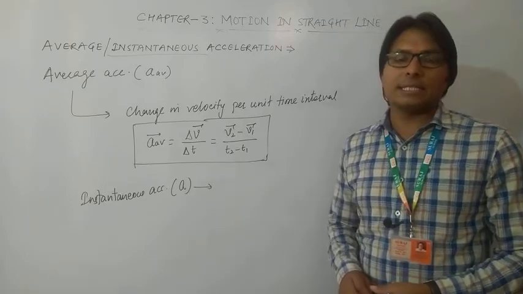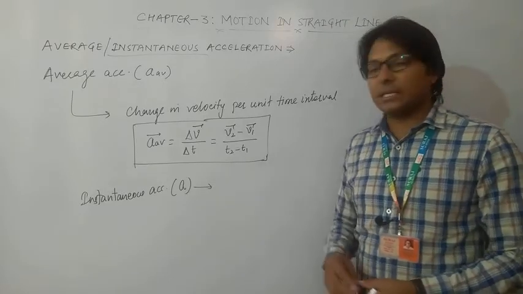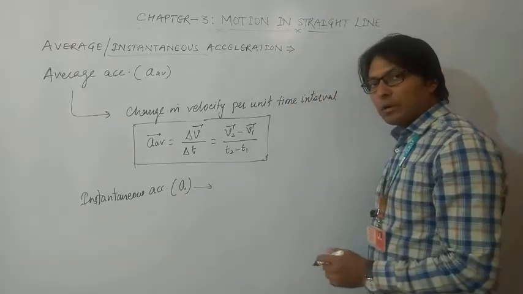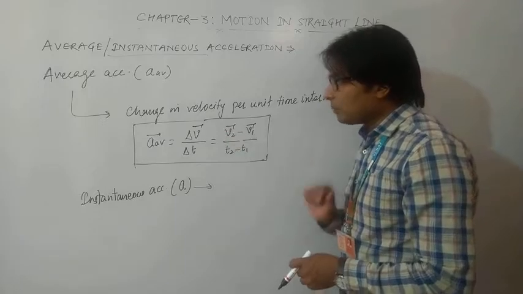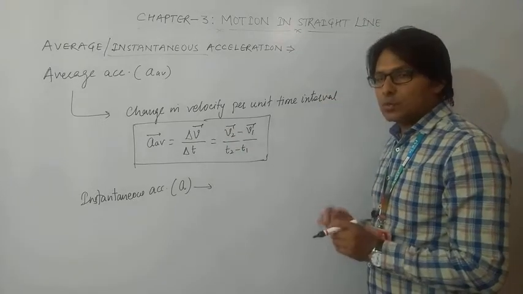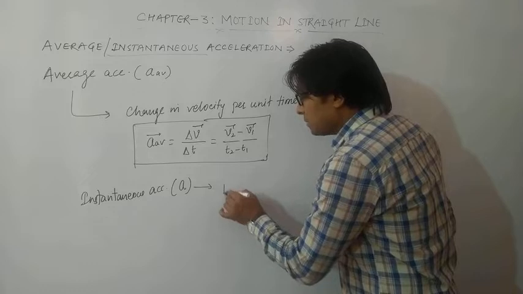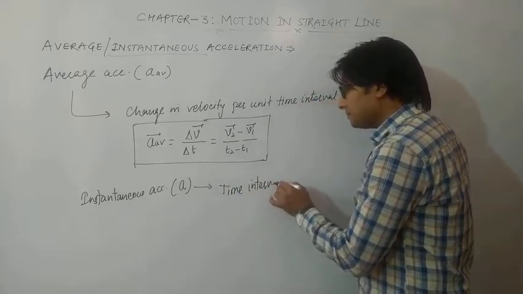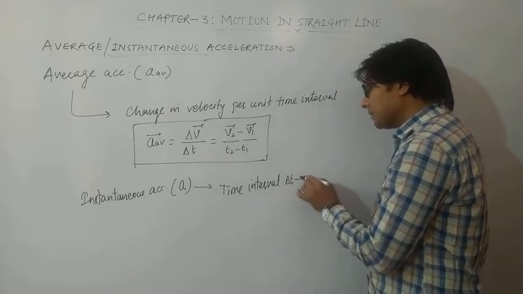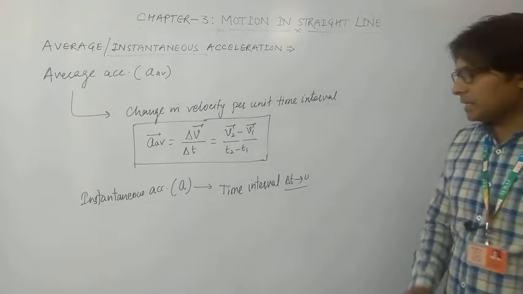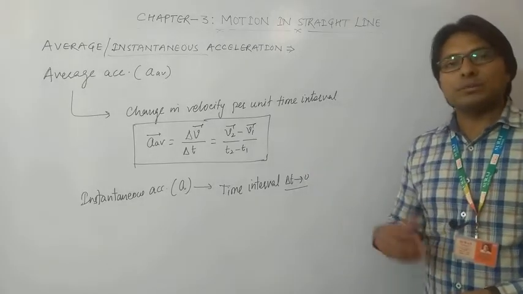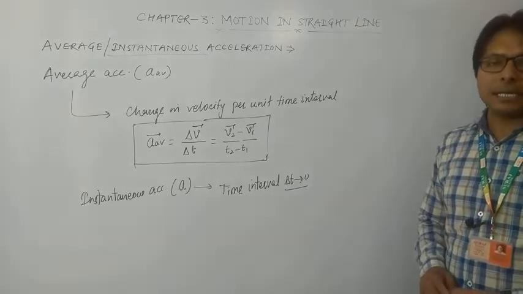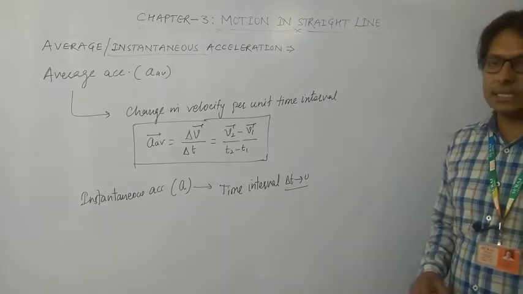For deriving the formula of instantaneous acceleration with the help of average acceleration, we will simply put the time interval delta t tends to 0. If the time interval approaches 0, then the average acceleration can be said to be the instantaneous acceleration.